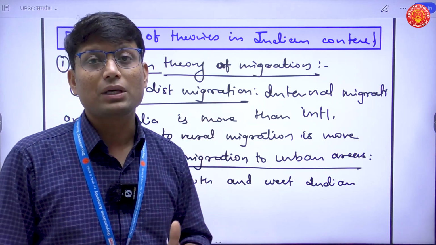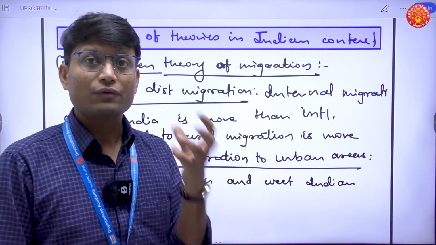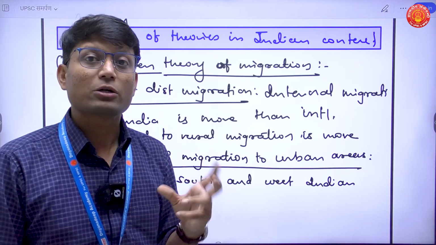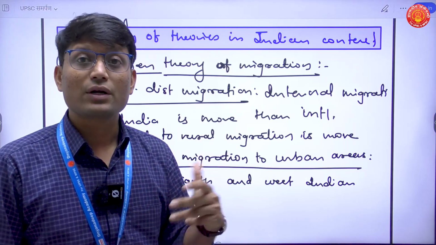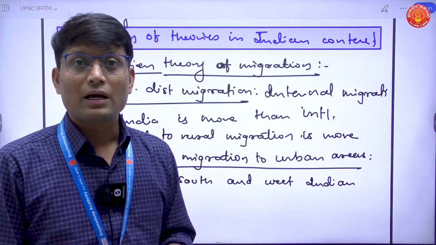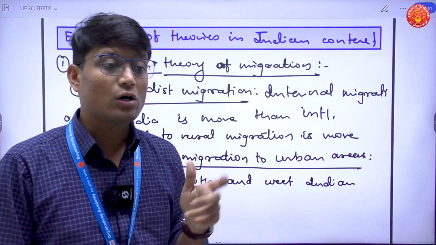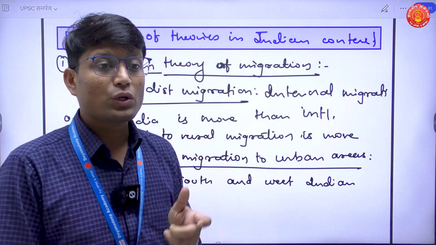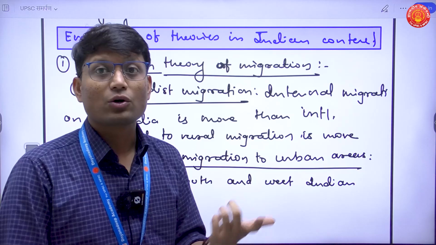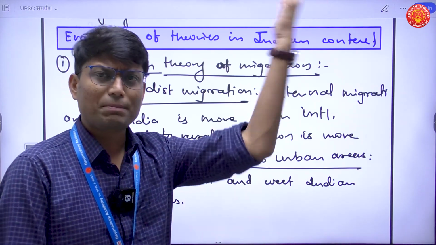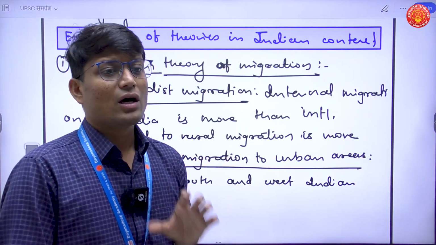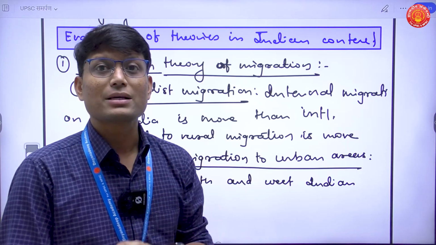So I will be very picky, I'll be very choosy. Out of every theory, I will pick 1 or 2 statements or themes which are very dominant when it comes to India. And this is your exam hall smartness. Nobody is going to tell you what kind of smartness is going to be required in the exam hall. So be prepared, right? And whenever you are supposed to make choices, make the best of the choices.